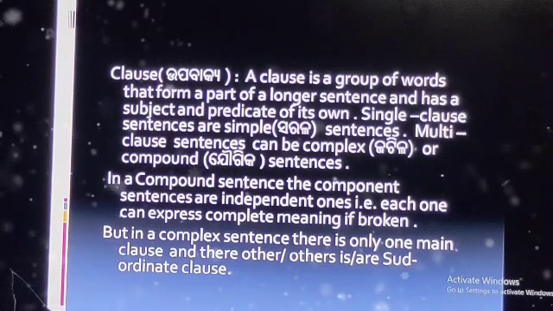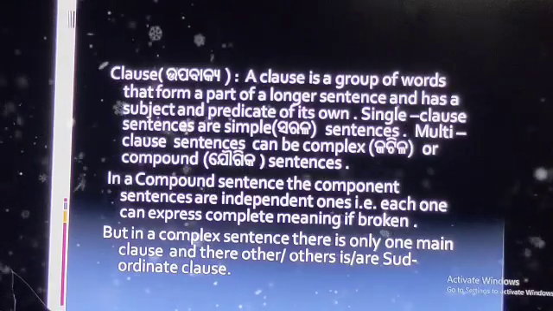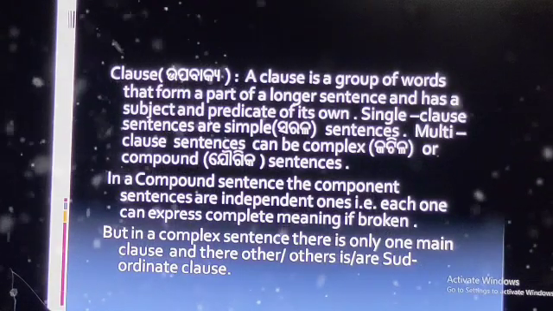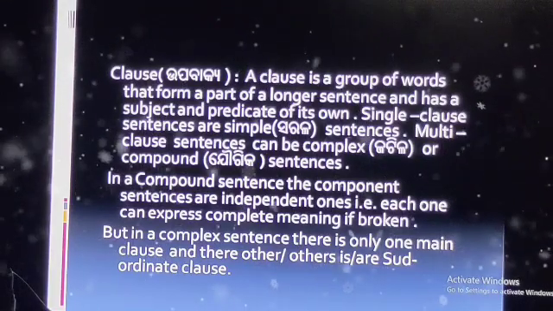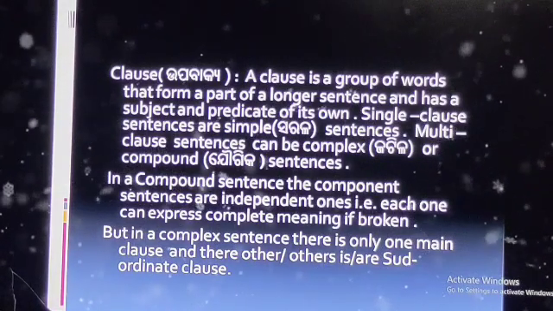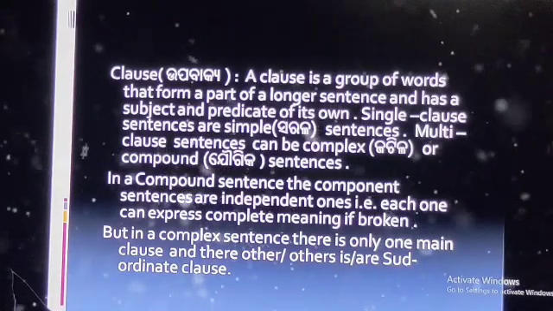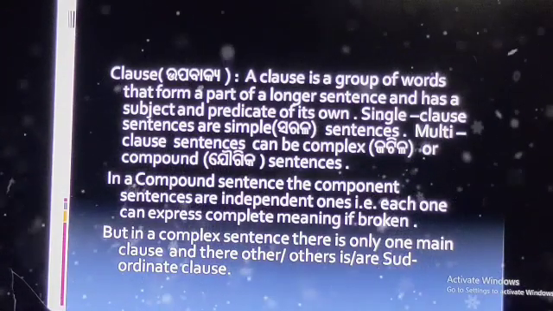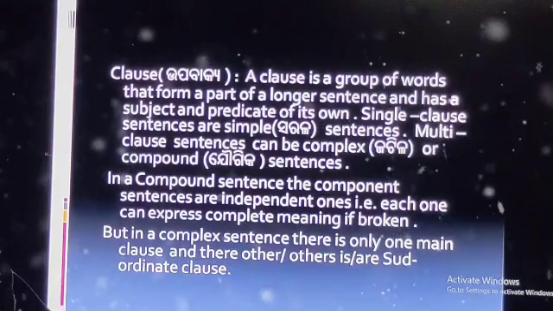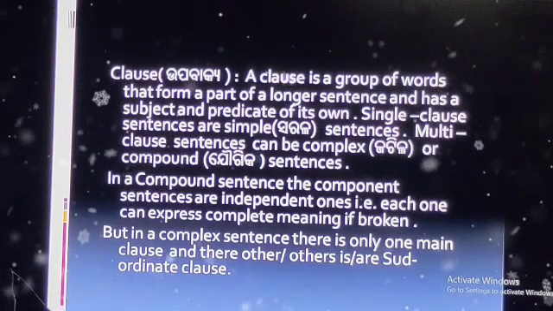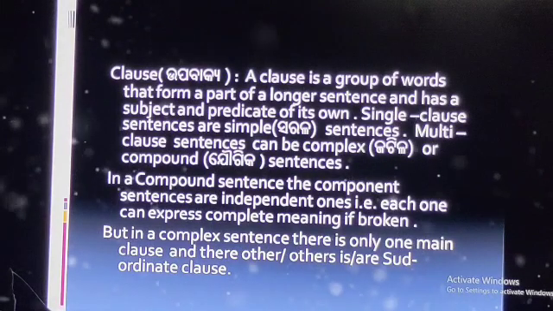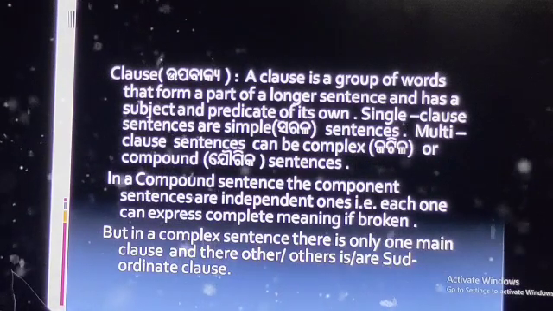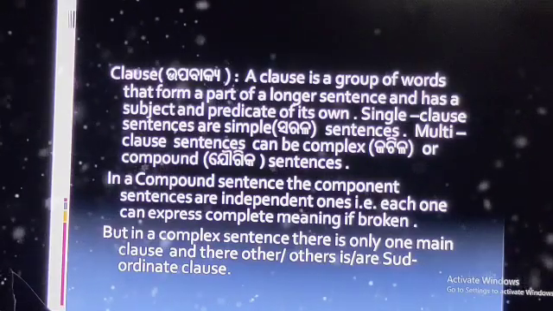Single clause sentences are called simple sentences. Multi-clause sentences can be either complex or compound sentences. In a compound sentence, the component sentences are independent ones. What is a simple sentence?